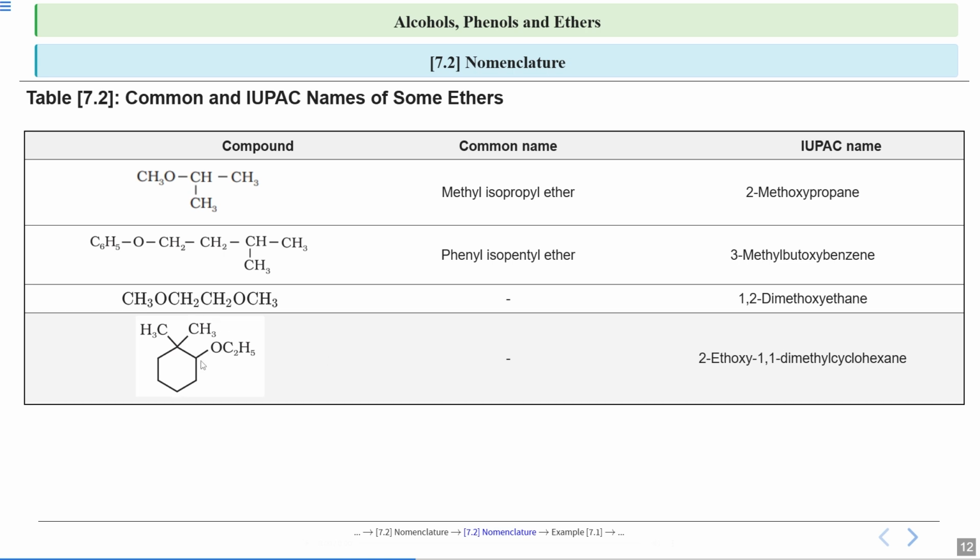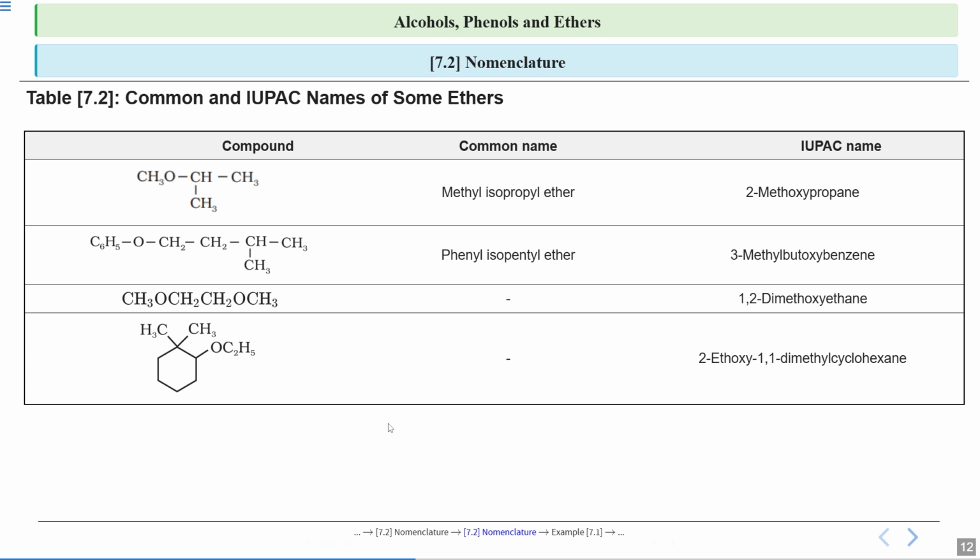So this is your second priority and this is your first priority because this carbon is more branched. But when you are writing, see the alphabetical order. E comes first. Okay, and this is your parent alkane. This ring is your parent alkane because it has 6 carbon atoms. So it will be 2-ethoxy-1,1-dimethylcyclohexane. This is your IUPAC naming.